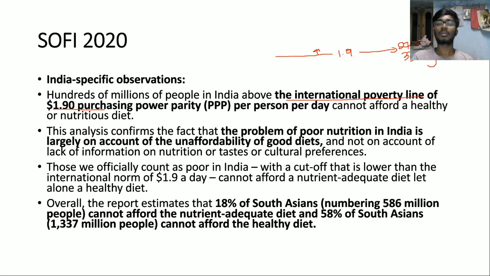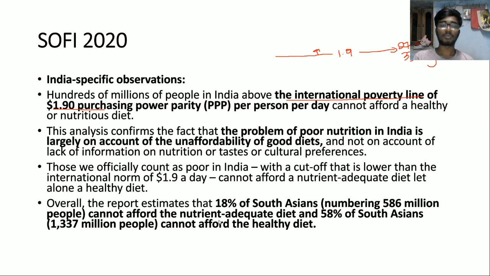The first is the Lakdawala committee, second is Tendulkar, and third is Rangarajan. The Tendulkar committee gave this estimate of 27 rupees per day in rural areas and 33 in urban areas. So that is really very, very low, and there is a need to upgrade it.